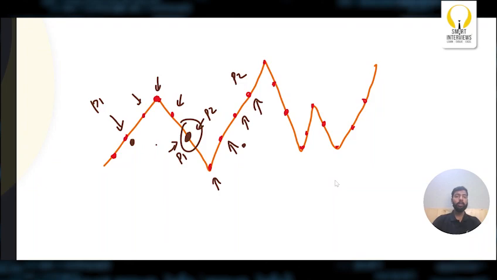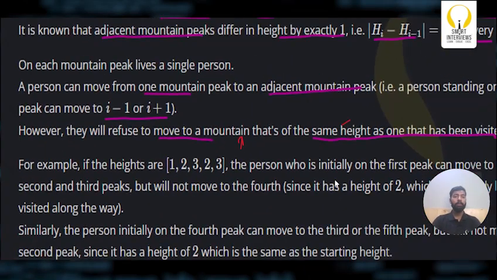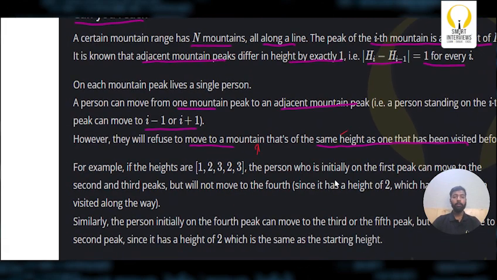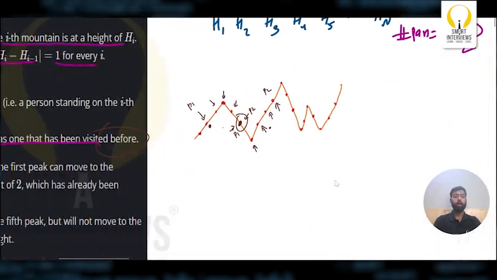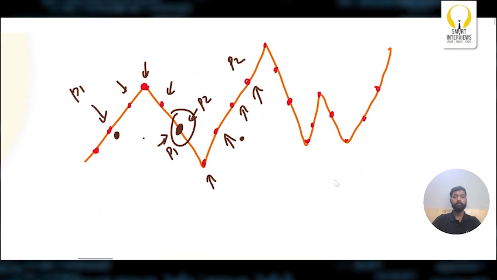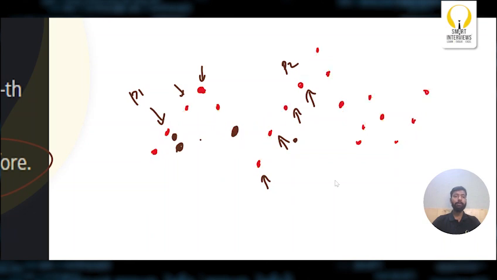They cannot, because the question clearly says that they will refuse to move to a mountain of the same height which has been visited before. Since this hill has height x, which has already been visited by P1 here and P2 here, they cannot form friendship on this hill. So do you understand that P2 can never form friendship with P1?